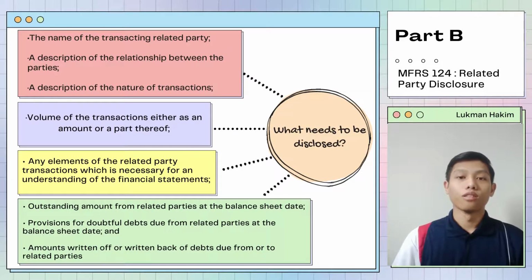MFRS 124, Related Party Disclosure, outlines some transactions or economic events that need to be disclosed in financial statements. Based on the annual reports of KTB and Perak Transit Berhad, the companies have made adequate disclosure pertaining to MFRS 124. All of those disclosures are made in the Board of Directors report and notes to the financial statements in the annual reports of both companies.